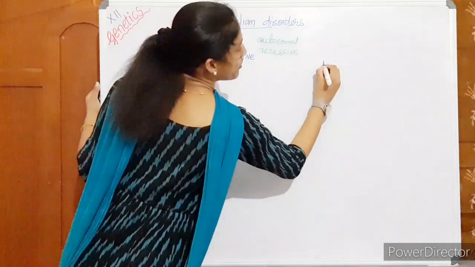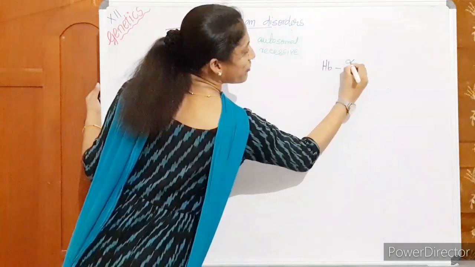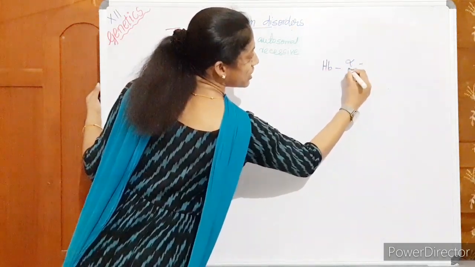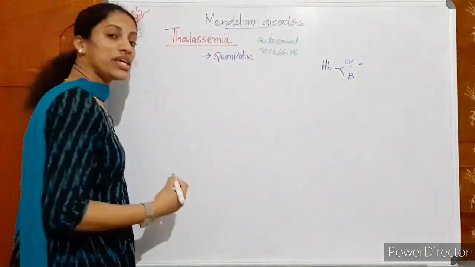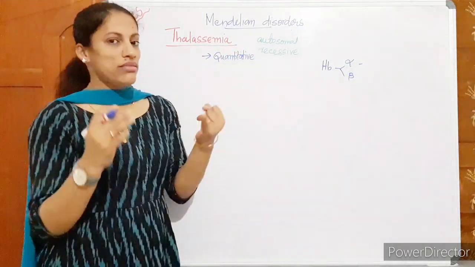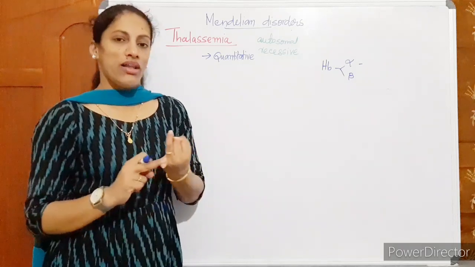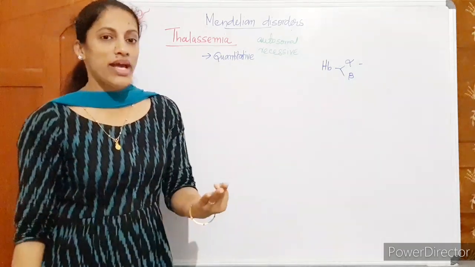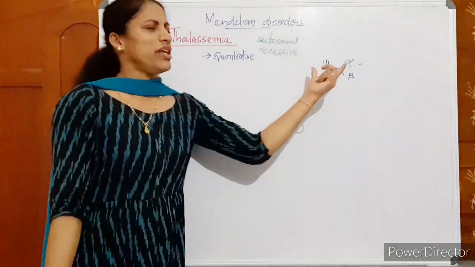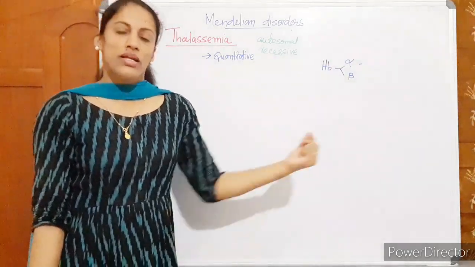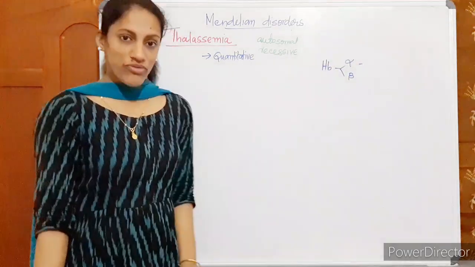Hemoglobin is made up of alpha chains and beta chains. In infants, it is alpha chains and delta chains. So there are three types of thalassemia: alpha thalassemia, beta thalassemia and delta thalassemia. Anyway, these two only you need to study. The delta chain is seen in infants.